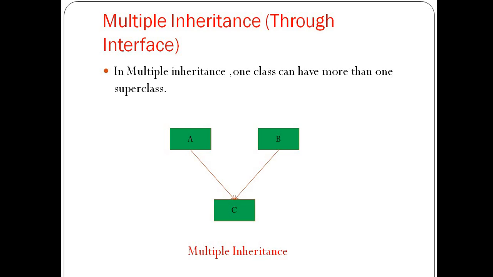Now next is multiple inheritance. In multiple inheritance, one class can have more than one superclass. Java does not support multiple inheritance, but we can achieve it with the help of interfaces. So guys, as you can see in the image, there are two parent classes A and B, and a single child class C, and class C extends class A and class B. So this is multiple inheritance.